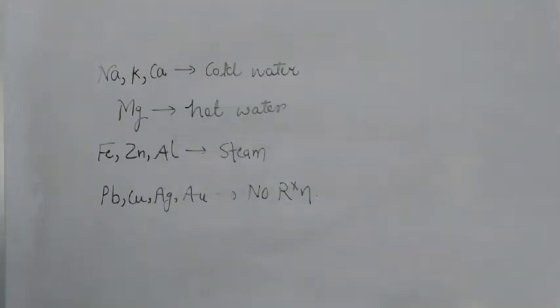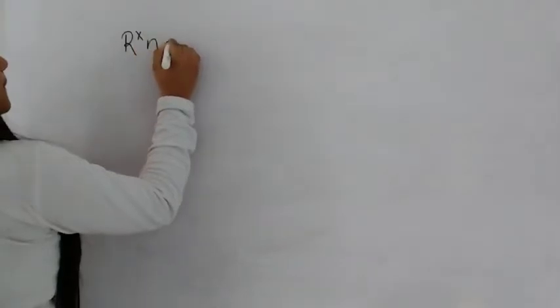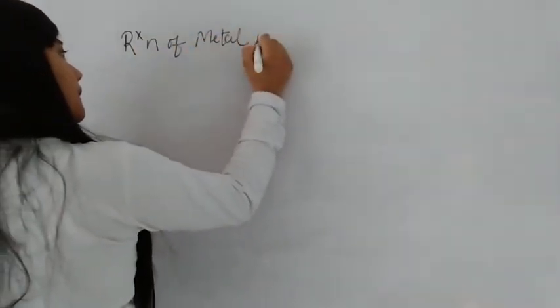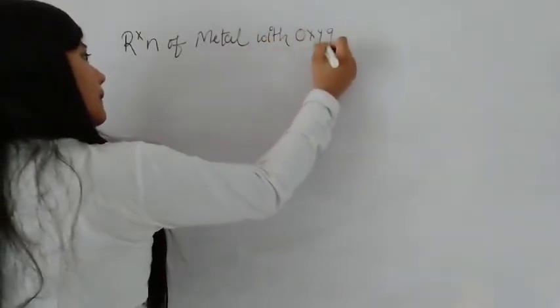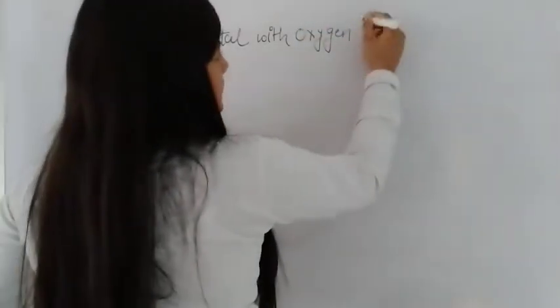Okay, now let us move to our second chemical property of metals, that is reaction of metal with oxygen, or I can say basically air.